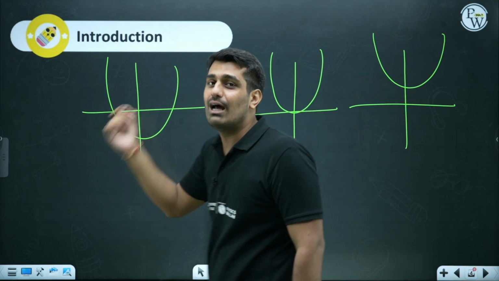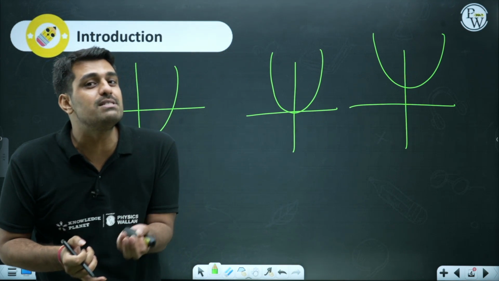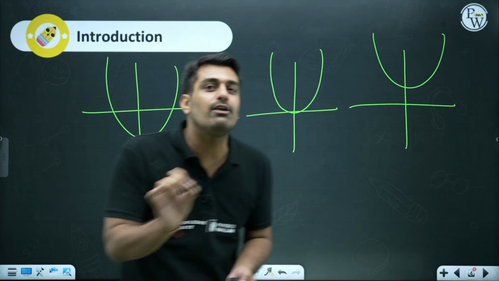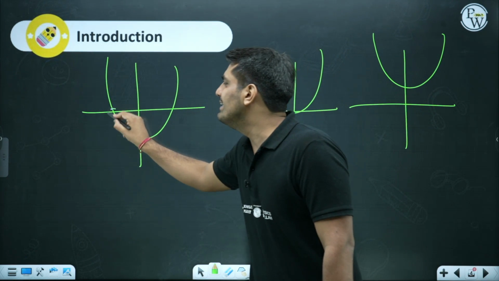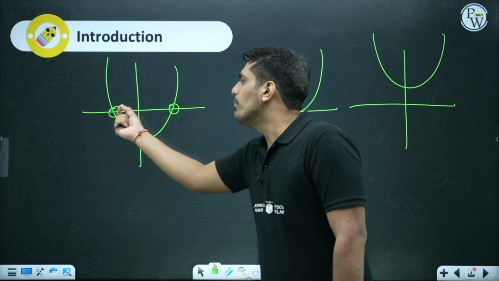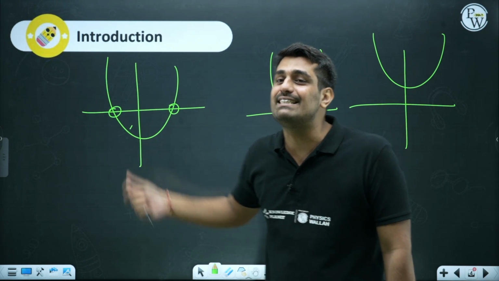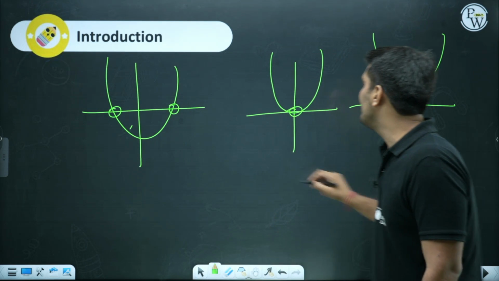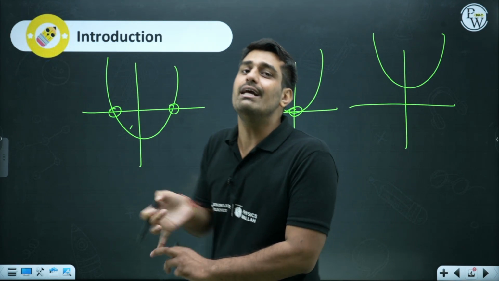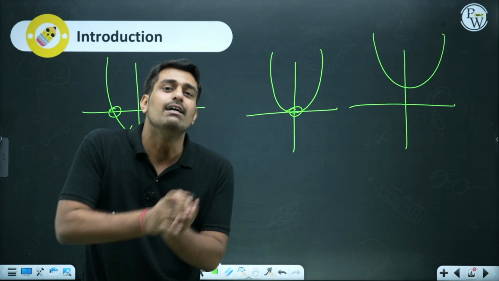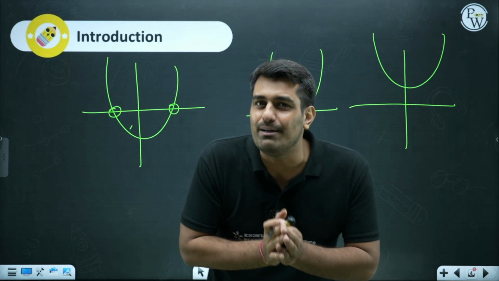The parabola is the graph which we observe once we plot the quadratic equation, and we found that in this case it was intersecting the x-axis at 2 points. Here only a single point and here there was no point at all. This is what we had already learned in quadratic polynomials.